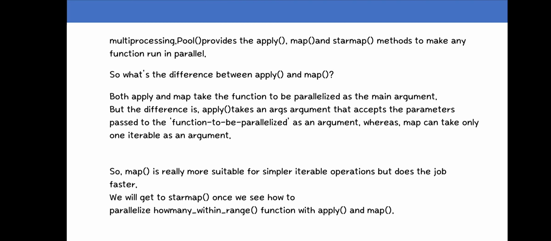That means the apply function takes many arguments, args, which are the parameters passed to the function to be parallelized, but the map function can only take one iterable as an argument. So the map function is more suitable for simpler iterable operations, but does the job faster. We will get to starmap once we see how to parallelize the how many within range function with the apply and map functions.